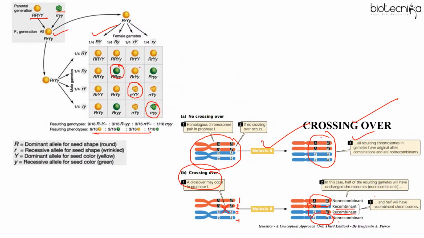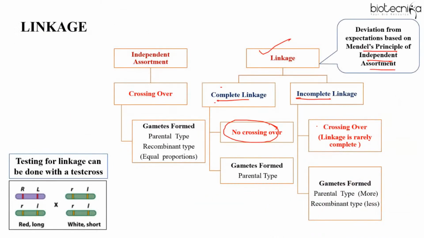But it is observed, genetics is all about variations and exceptions, that crossing over can sometimes occur, because linkage is rarely complete. Now, when there is complete linkage, it means two genes, let's say A and B, are linked, so they will always be inherited together. With no crossing over, the gametes formed will be all non-recombinant.